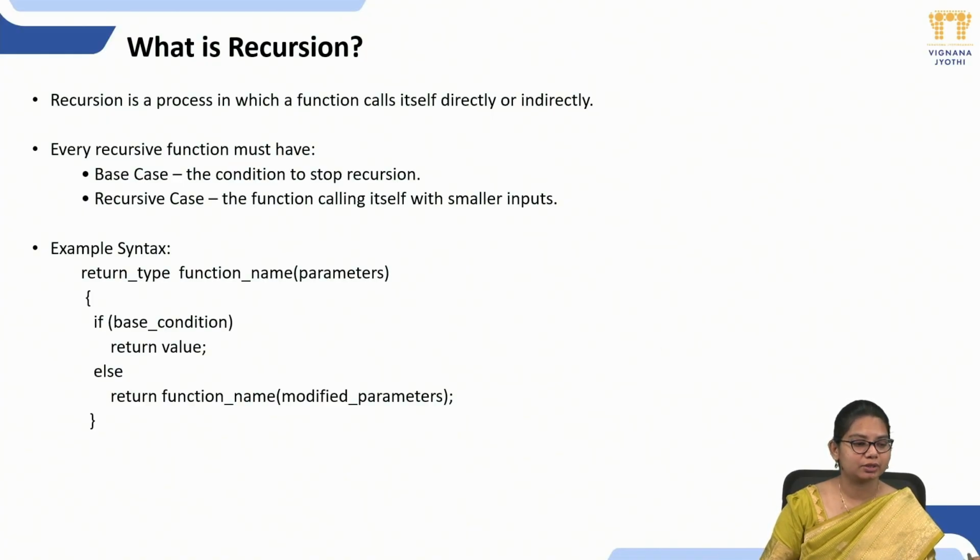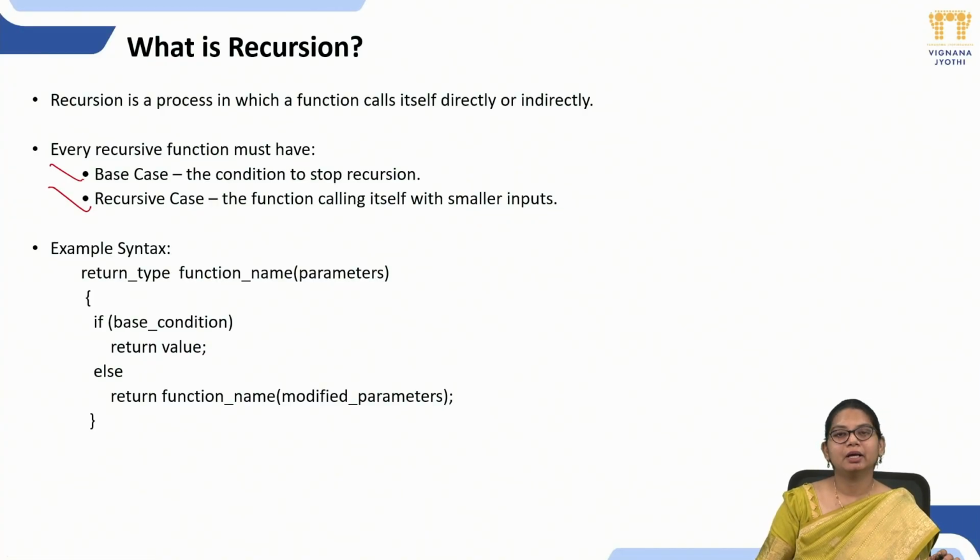When you are considering recursive functions, you have to take care of two conditions. The first one is a base case and the second is a recursive case. What is meant by a base case? A base case tells us when to stop the recursion. The recursive case tells us what the inputs are and how many times it has to call itself.